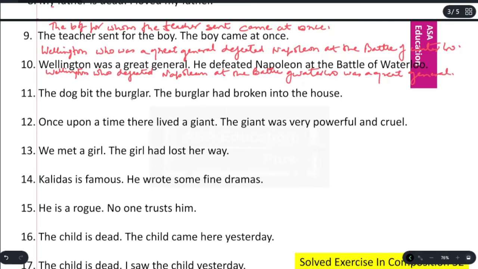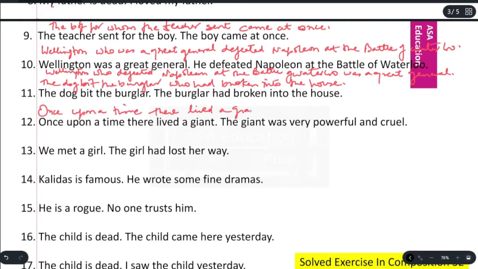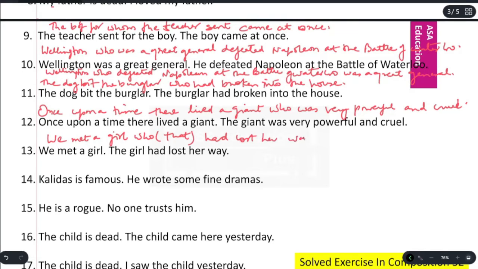The dog bit the burglar. The burglar had broken into the house. The dog bit the burglar who had broken into the house. Once upon a time there lived a giant. The giant was very powerful and cruel. Once upon a time there lived a giant who was very powerful and cruel. We met a girl. The girl had lost her way. We met a girl who or that had lost her way.